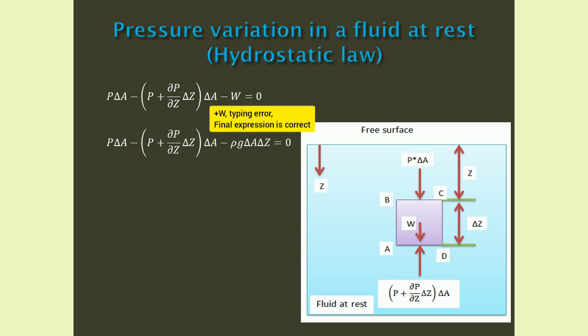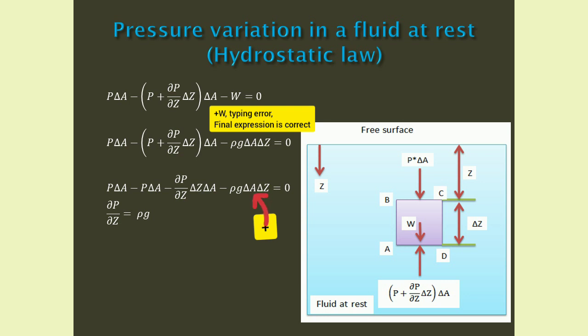That is P delta A minus P plus ∂P/∂Z into delta Z into delta A minus rho g delta A delta Z equals 0. After rearranging and cancelling terms, we can write ∂P/∂z equals rho g.